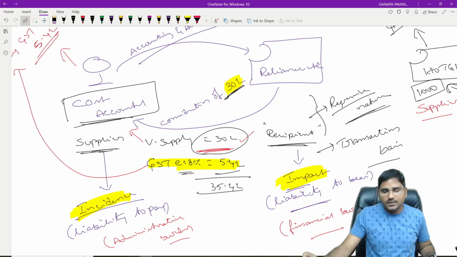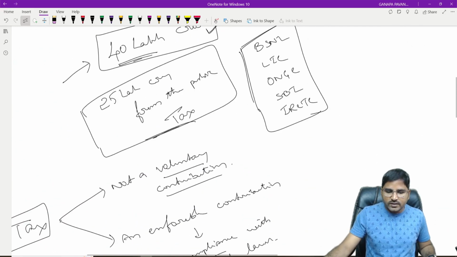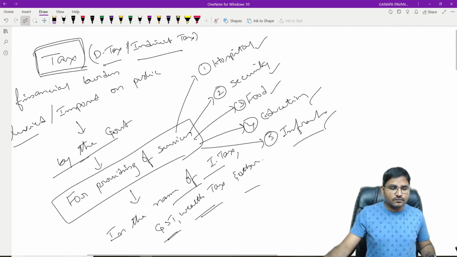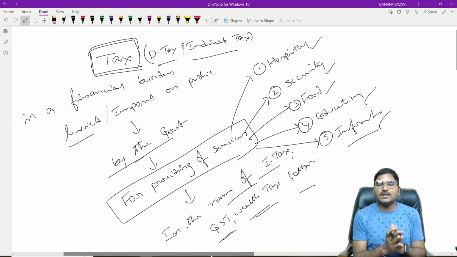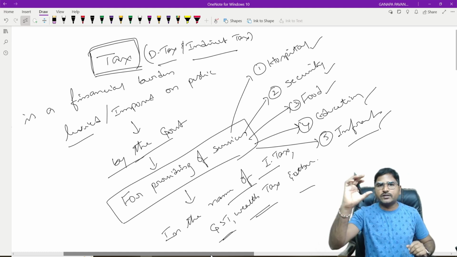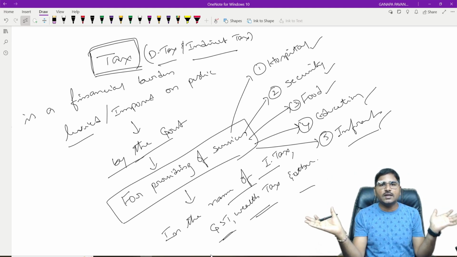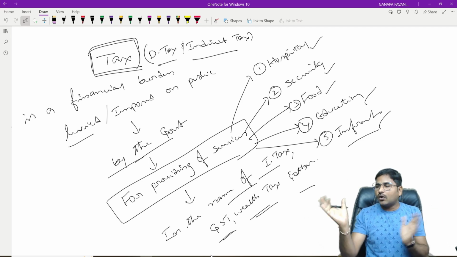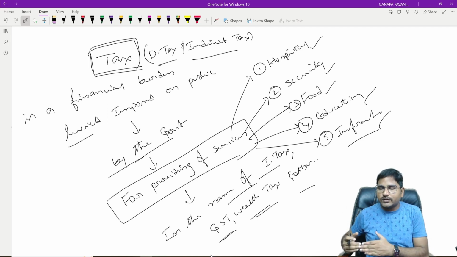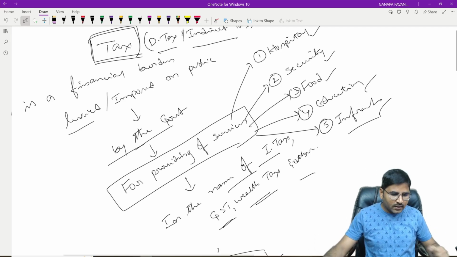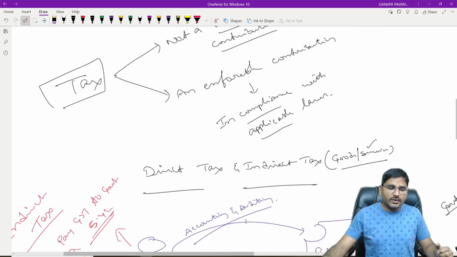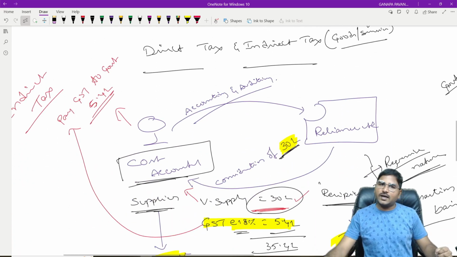Is it clear? So in this session, we first discussed the meaning of tax. We are discussing Paper 7, Taxation. Taxation has two parts: Section A, direct tax, and Section B, indirect tax. We are starting with indirect taxation. Before starting the indirect taxation concept, we discussed the meaning of tax, and thereafter the meaning of direct tax and indirect tax.